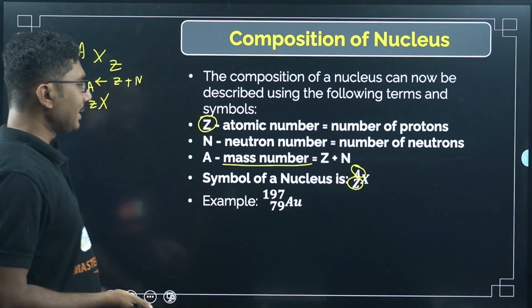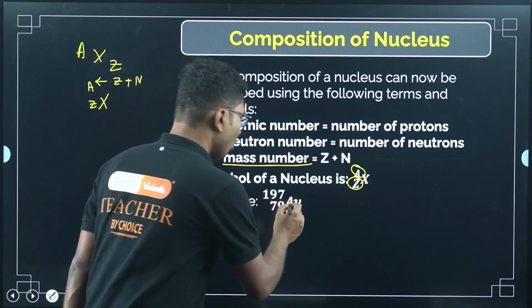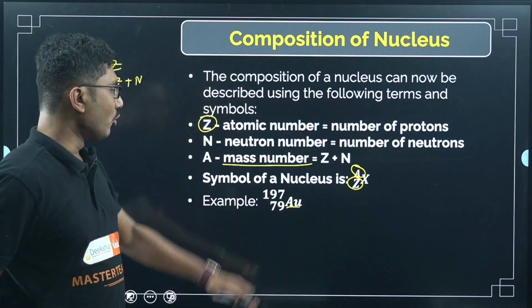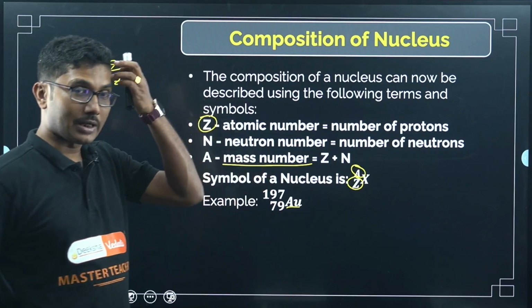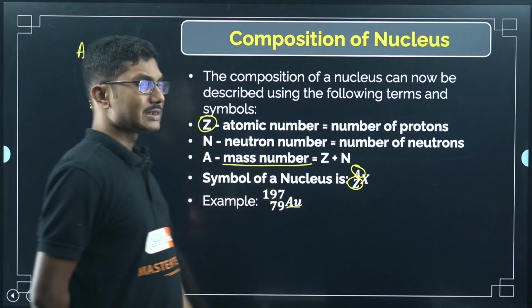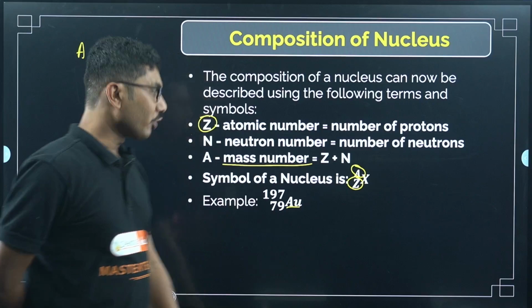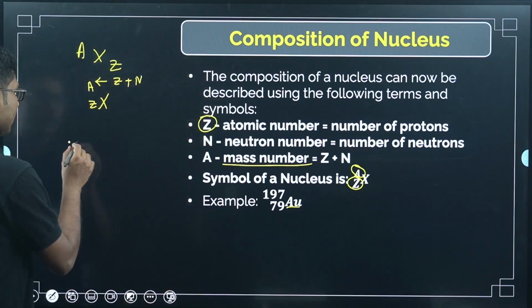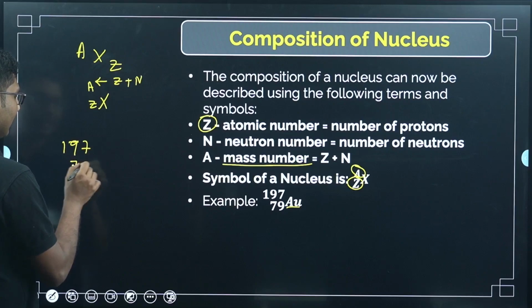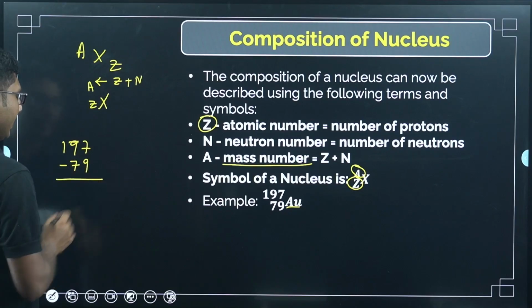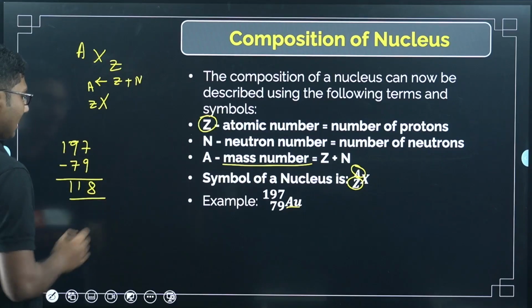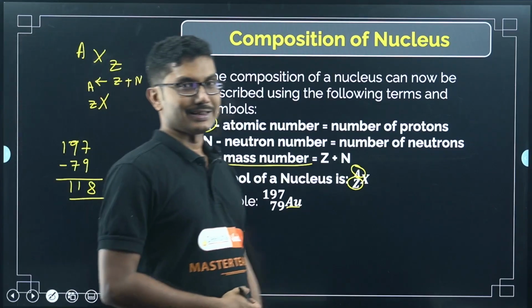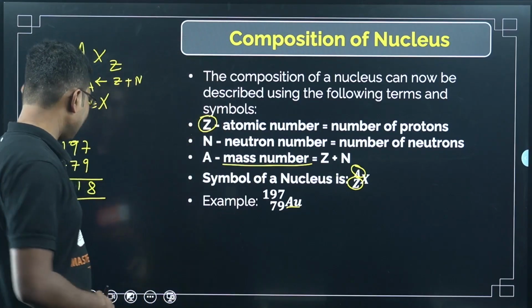Now an example: this is gold, Au. Gold has 79 protons and total mass number 197. Can you tell me the total number of neutrons in this? So the number of neutrons is 197 minus 79, which is 118. So 118 is the number of neutrons inside this. You can calculate that.